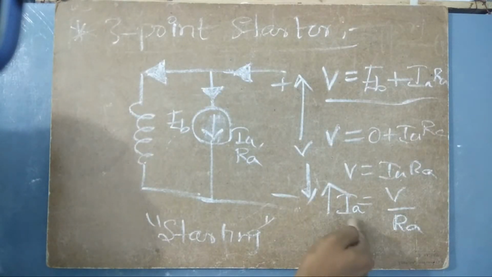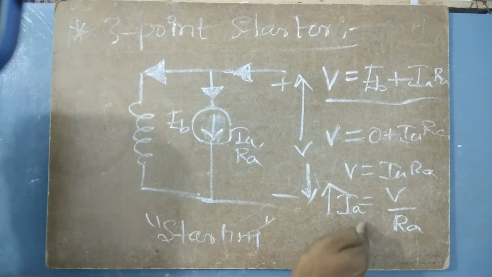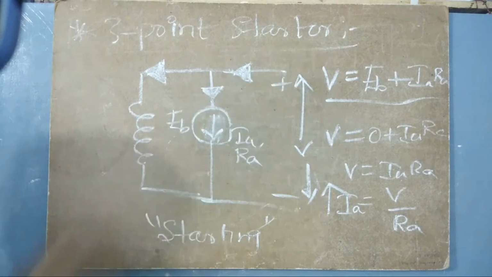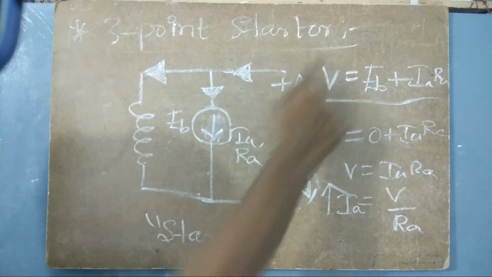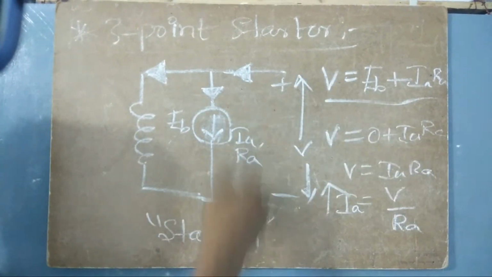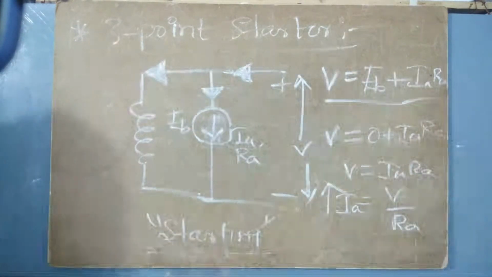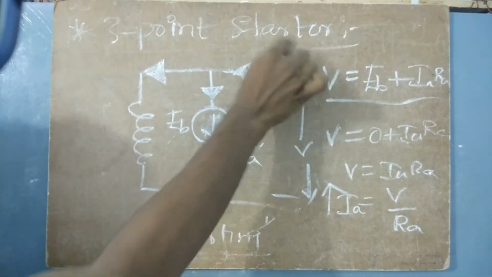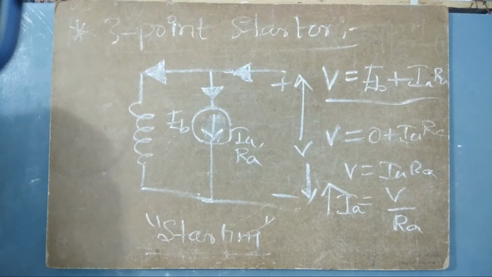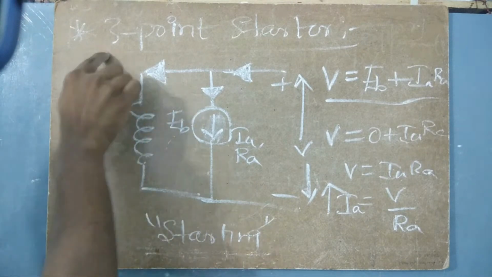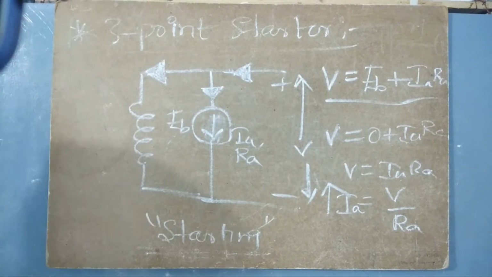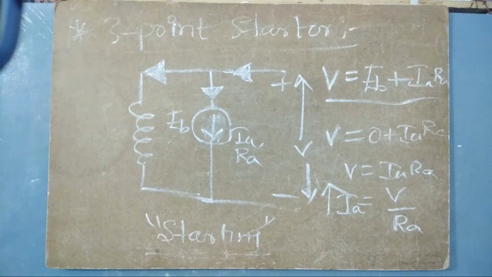So in order to reduce and regularize this current, we use starters. That's why it is called a starter, because this whole thing happens during the starting only. So there is a need of using a separate starter which regulates this IA current. There is a special kind of starter that has been introduced into the electrical systems, and that starter is nothing but a 3-point starter.